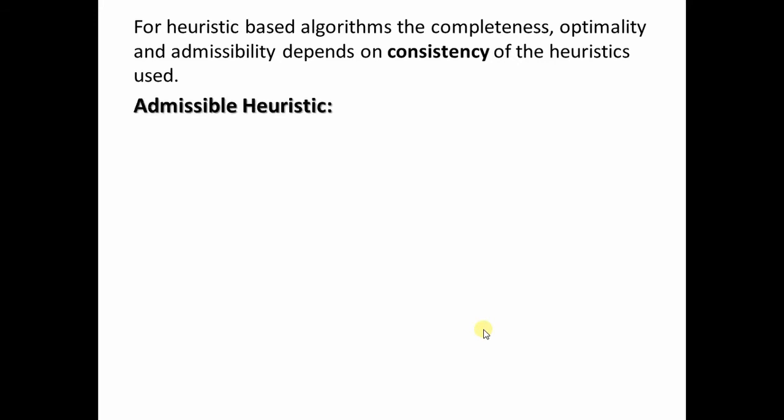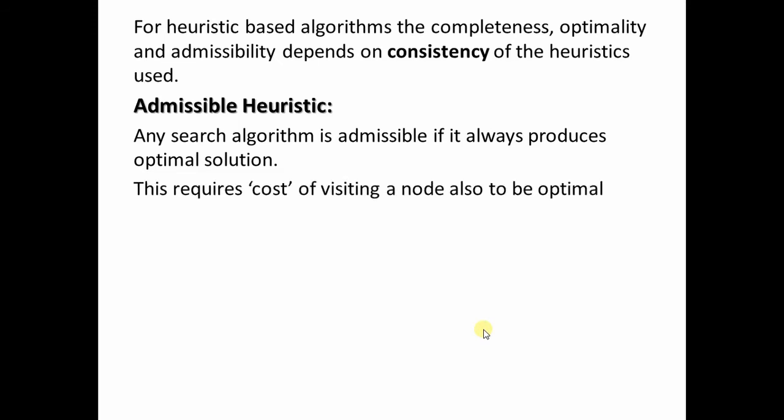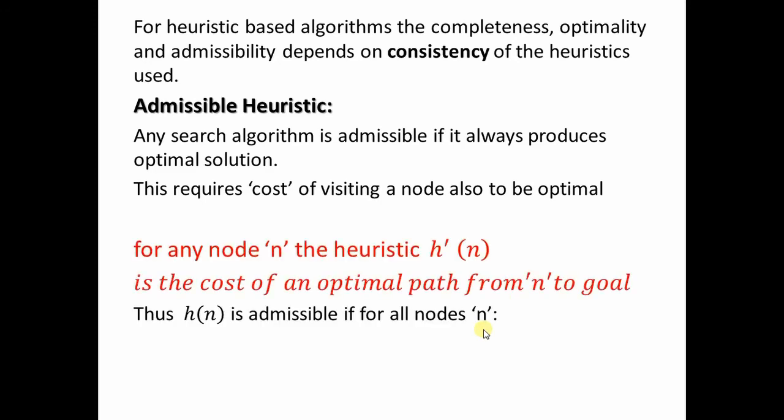What is an admissible heuristic then? Any search algorithm is called admissible if it always produces an optimal solution. This requires the cost of visiting a node also to be optimal. For any node n, h dash of n is nothing but the cost of the optimal path from that particular node n to the goal node.